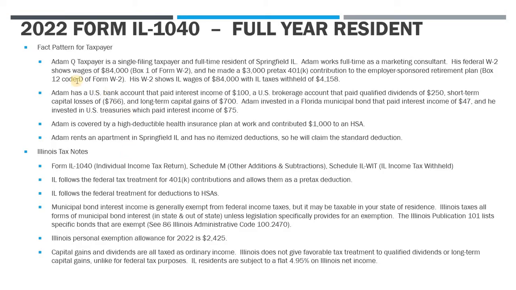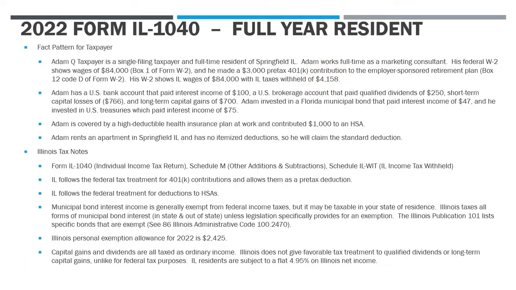So the fact pattern: we've got Adam, the taxpayer. He's a single filing taxpayer and full-time resident of Springfield. He works full-time as a marketing consultant, and his federal W-2 shows wages of $84,000 for the year. That's box 1. He also made a $3,000 pre-tax 401k contribution to his employer-sponsored retirement plan.